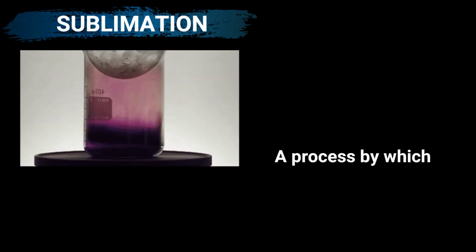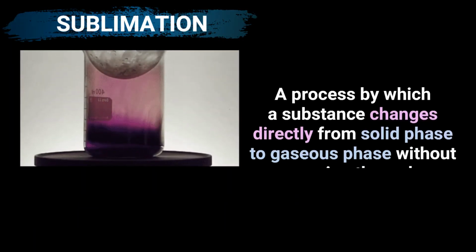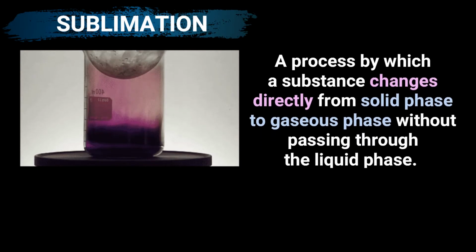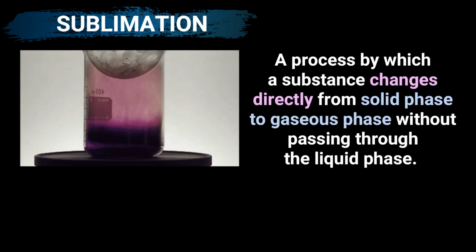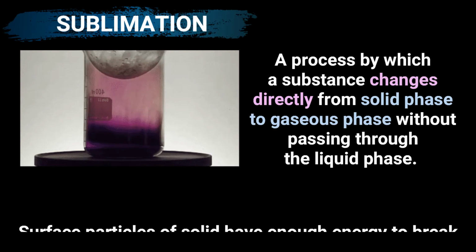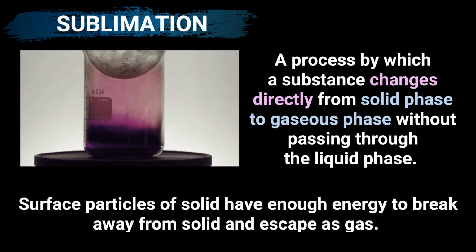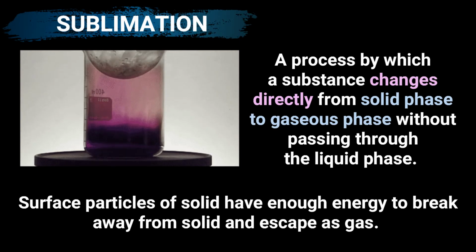Sublimation is the process by which a substance changes directly from solid phase to gaseous phase without passing through the liquid phase. The surface particles of solid have enough energy to break away from the solid and escape as gas.